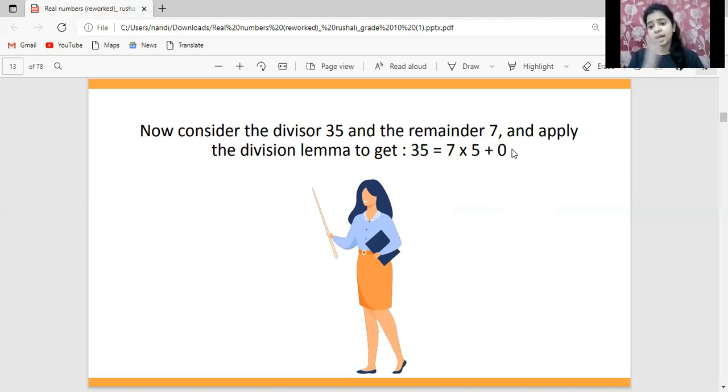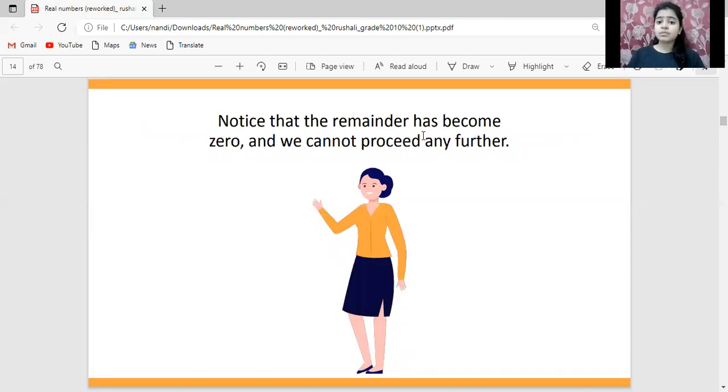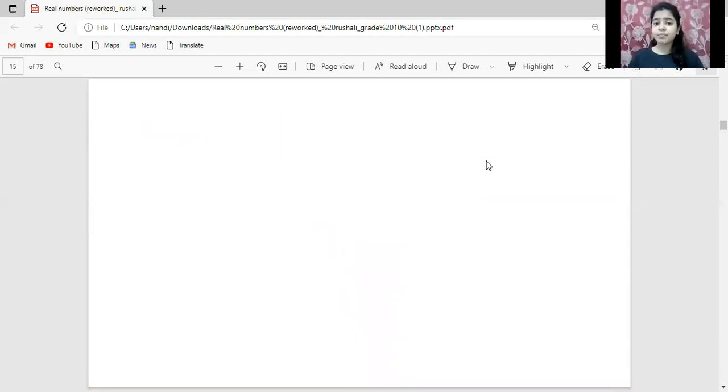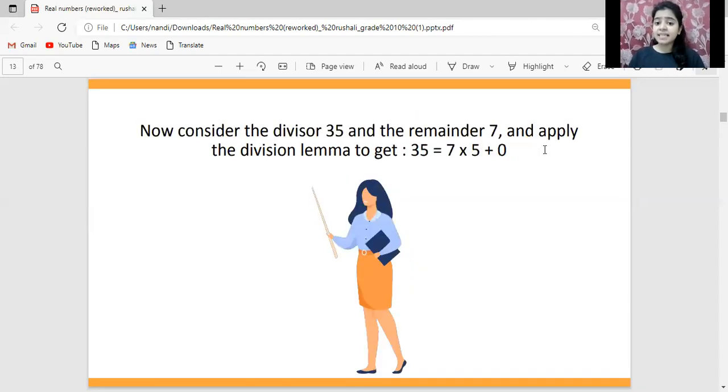Now we get 0, hence we have to stop here. Notice the remainder has become 0 and we cannot proceed further. So what we can see from here is that the HCF is 5.